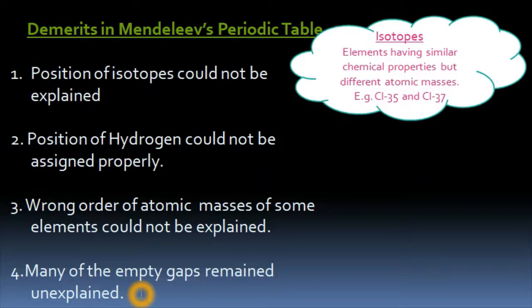And the last one is that many of the empty gaps remained unexplained. He left other empty gaps also, and he was not able to explain those empty gaps. So these were the drawbacks of Mendeleev's periodic table. Thank you.